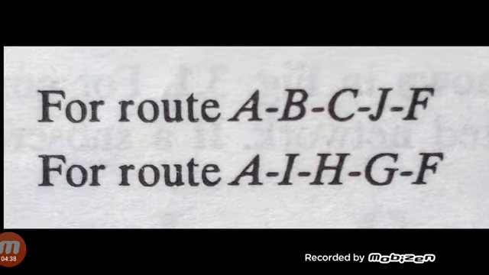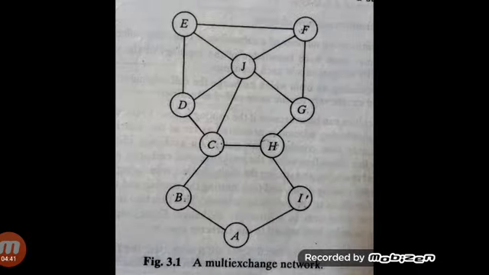That means the overall concept of common control is to share information between cities, states, countries, or nodes with the help of intermediate exchanges. For example, consider a multi-exchange network.